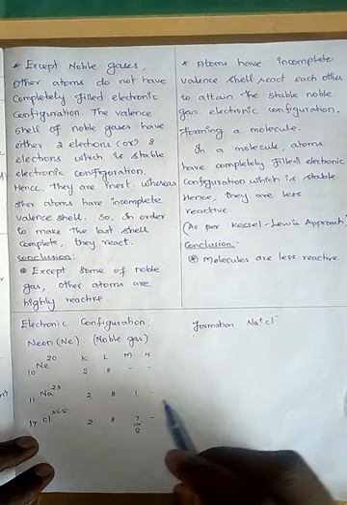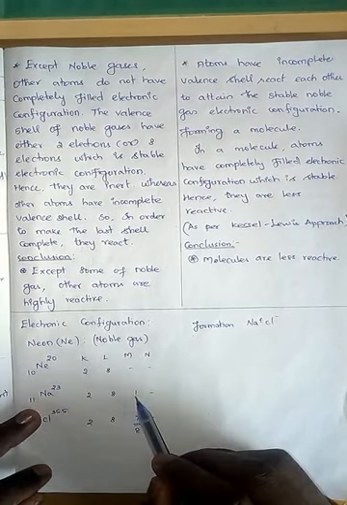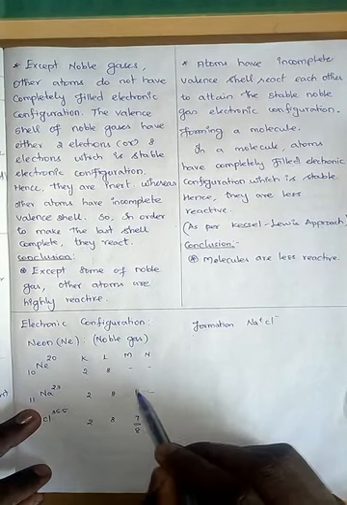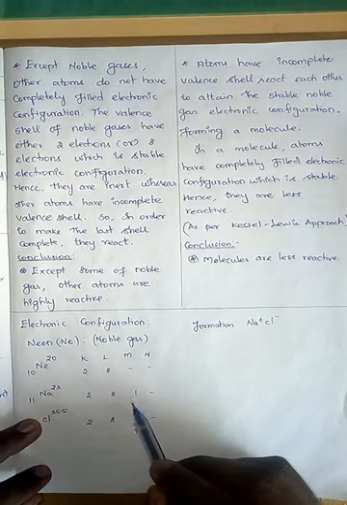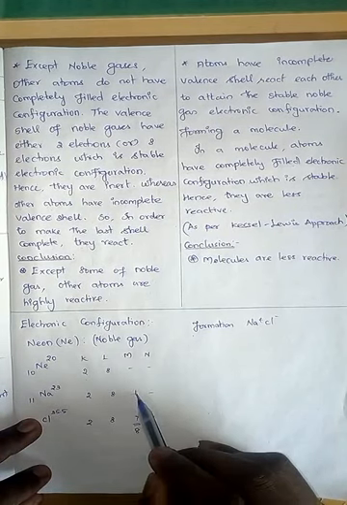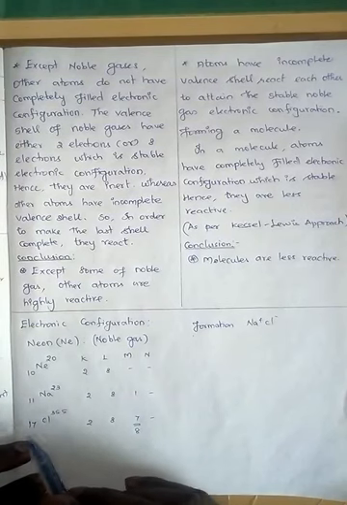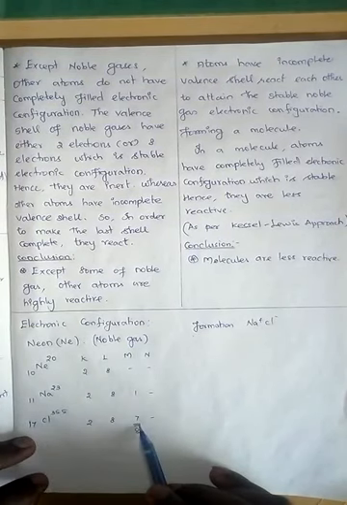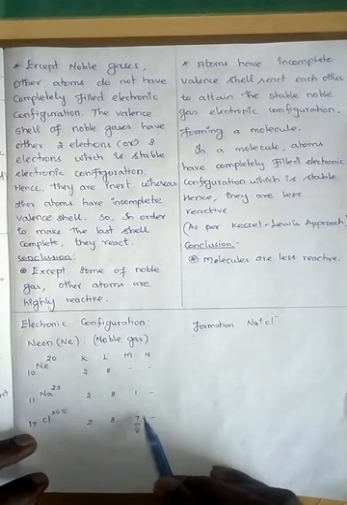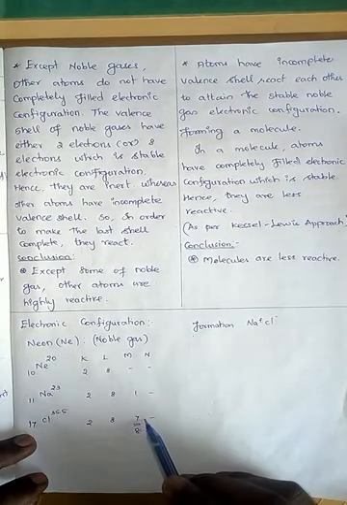So which is the easy process? Losing 1 is very simple. The sodium atom requires 7 electrons to fulfill its shell, or else it can lose 1 electron, so that the last shell will be 8. So which is the easy process? Losing 1 is the easy process. Come to the chlorine case. 17, it has 7 electrons in the last shell. It can gain 1 electron, or it may lose the 7 electrons. But gaining 1 is a very easy process energetically.